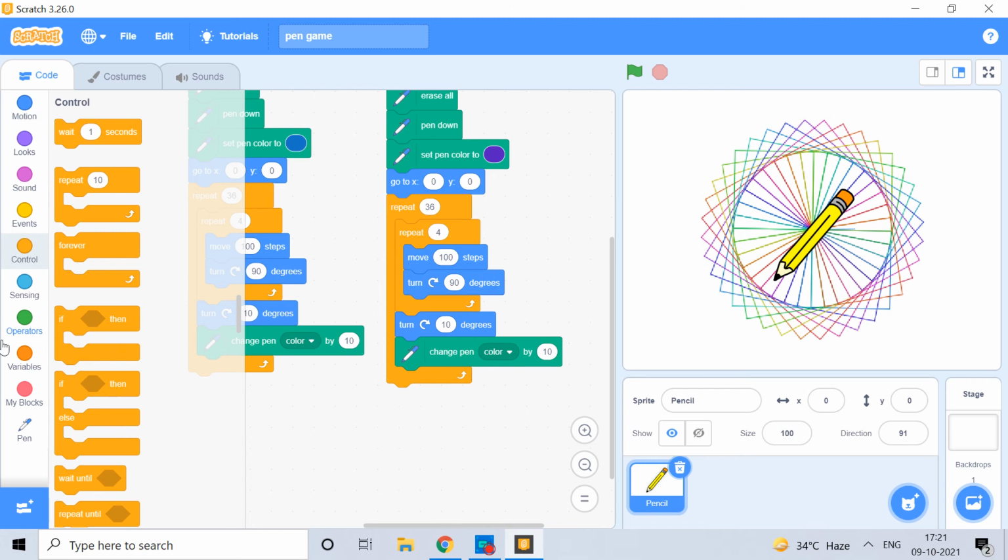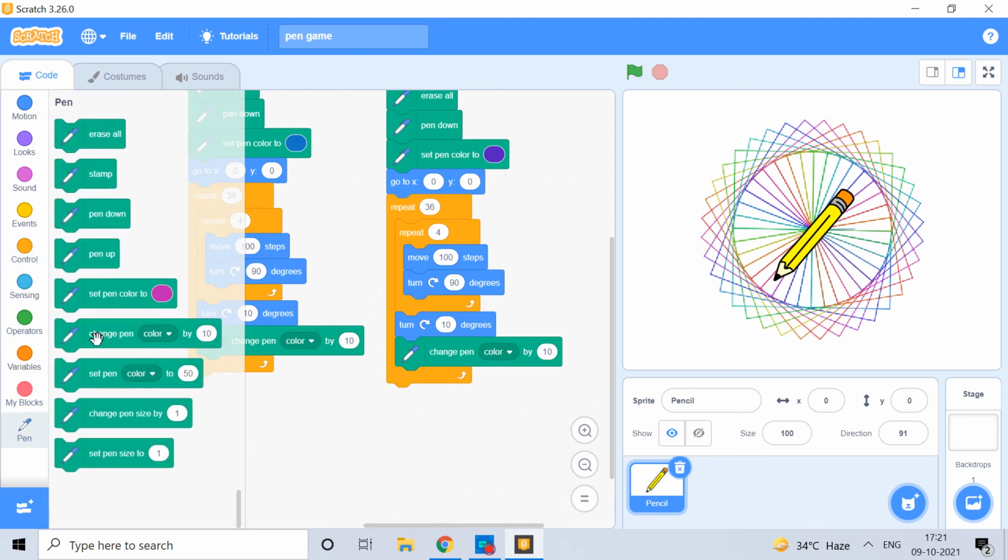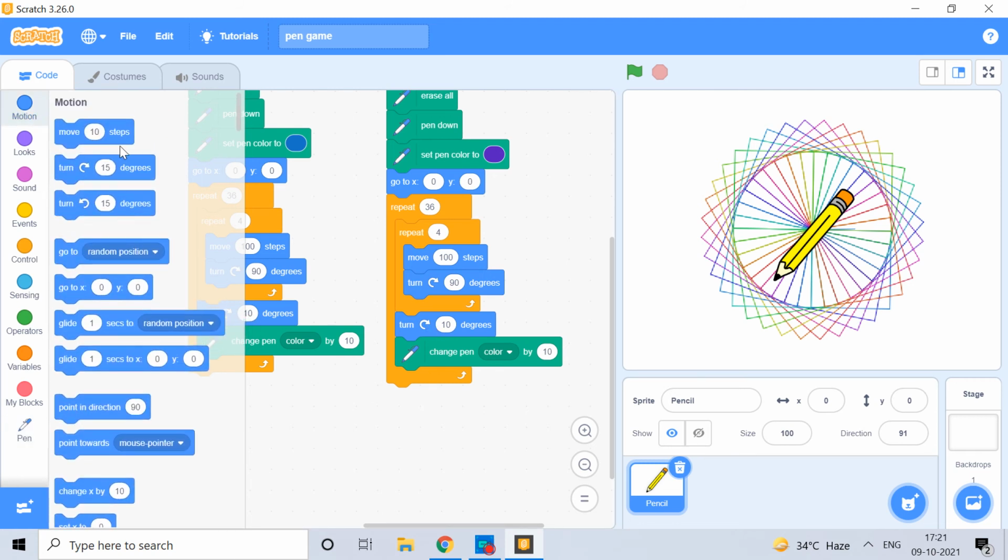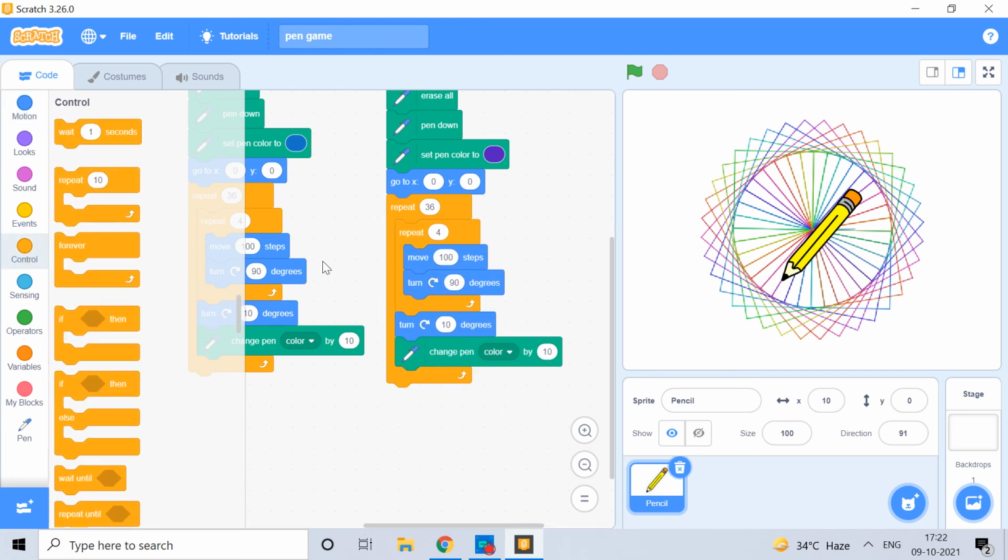Where will you get the pen color? Go to the pen blocks, change pen color, this block, change pen color by 100, then turn 90 degrees. The turn is 15 degrees, you have to make it 10, then 90, then move 10 steps is given here, you have to change it and make it 100. The repeat blocks you will find in the control.